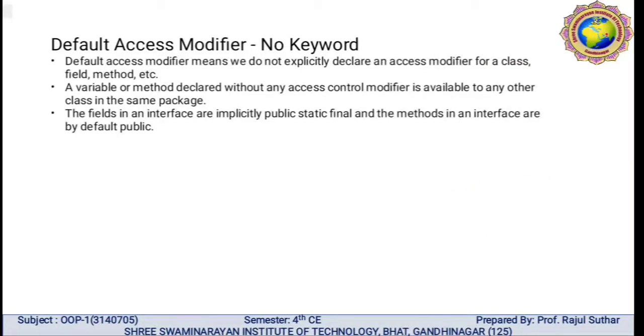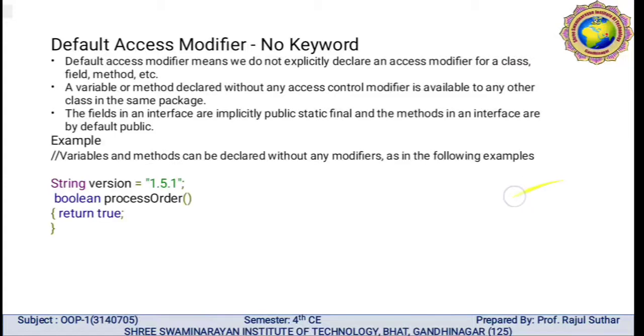The default access modifier means no keyword. Default is not written in the program. It means we do not explicitly declare an access modifier for a class, field or method. A variable or method declared without any access control modifier is available to any other class in the same package. The fields in an interface are implicitly public, static and final, and the methods in an interface are by default public.